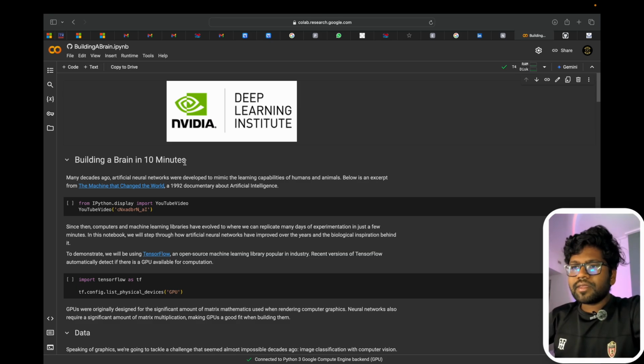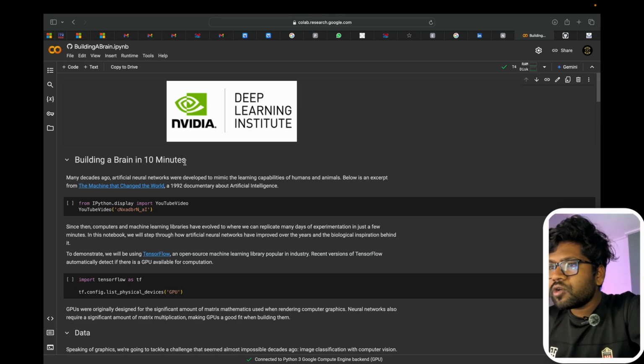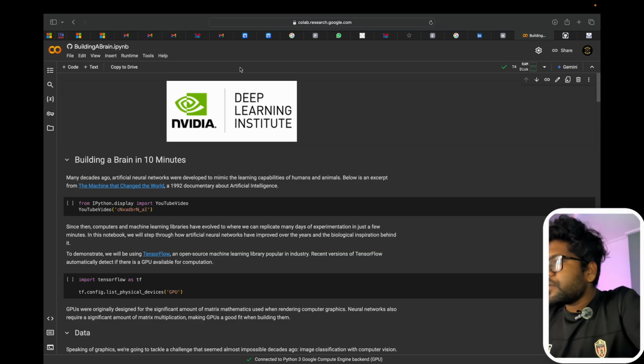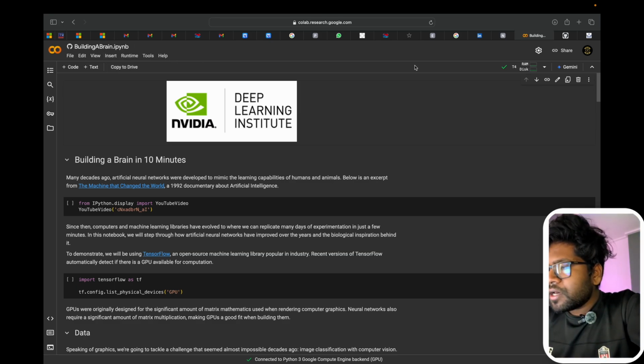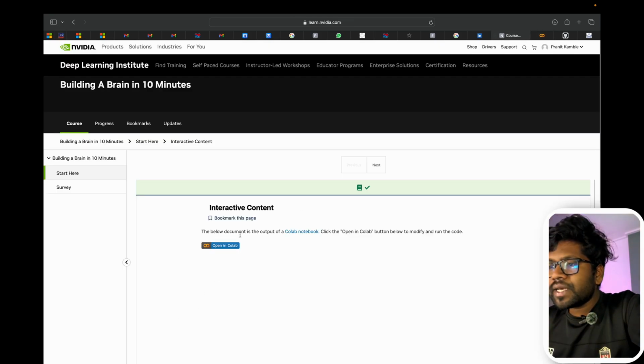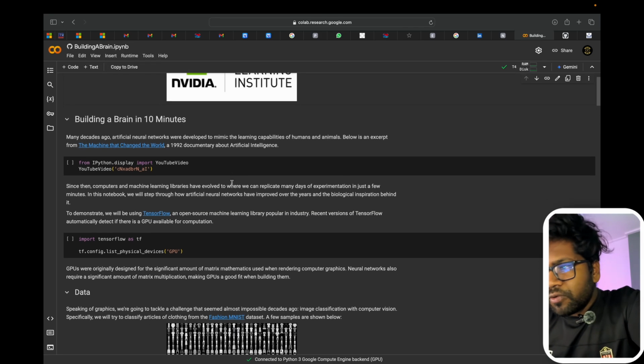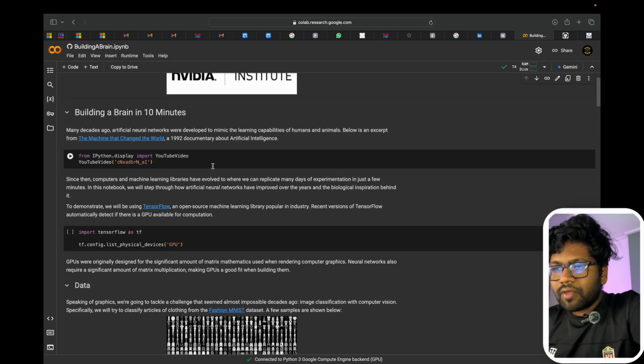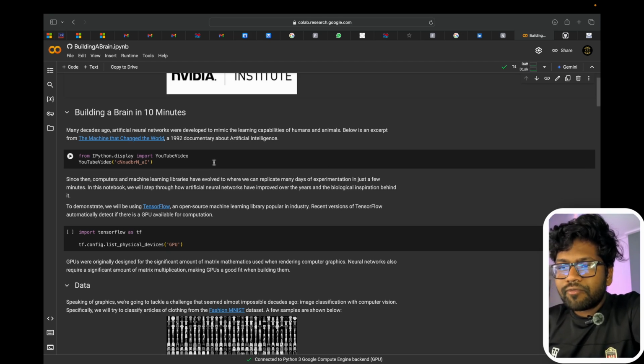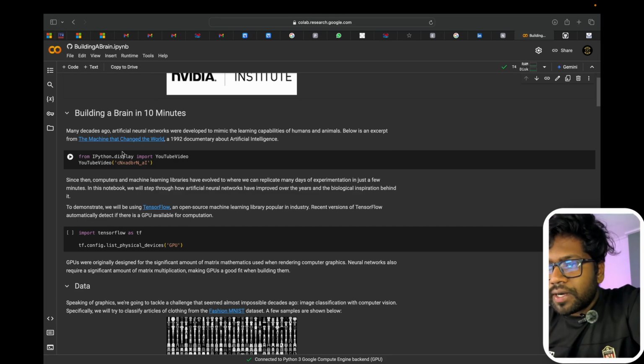And it's simple. Now we are on Google Colab. When you click on the link over here, you will be automatically directed to the next tab, and this is the Google Colab, Building a Brain. It's from the Deep Learning Institute, building a brain in 10 minutes. And guys, for those who are new, it's a cell where we will be writing the code, and if we click on this, it will run. So we'll see line by line what they say.